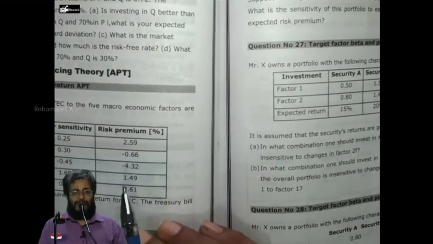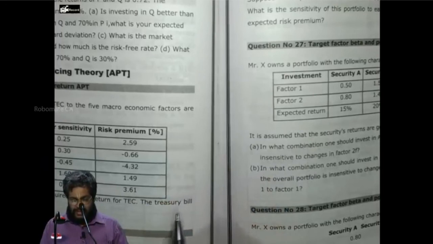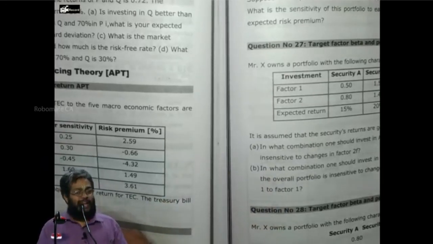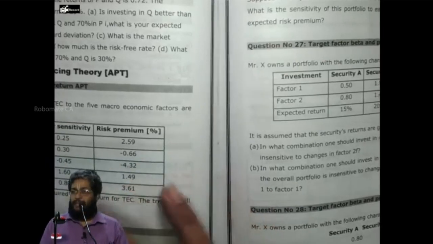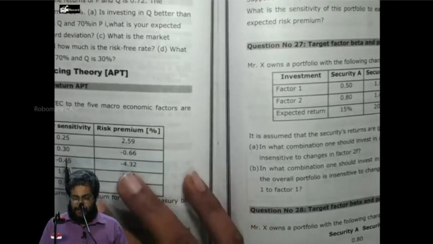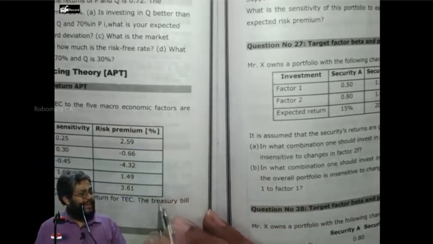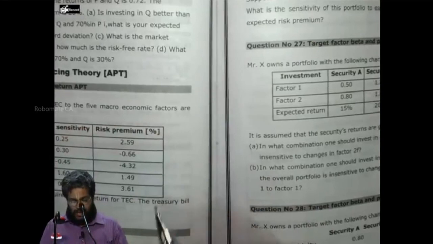Lambda 0 plus beta 1 lambda 1 plus beta 2 lambda 2 etc. Now they say the treasury bill rate is 4.1%. That is lambda 0. Plus they have given you factor beta and factor risk premium. To lambda 0 add 0.25 into 2.59, 0.3 into minus 0.66 and so on. If I add, I'll be getting the KE. It's an introductory sum, I left it. Everybody following? So this I gave as homework.